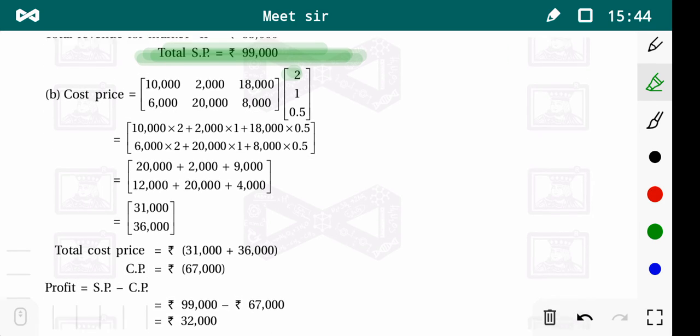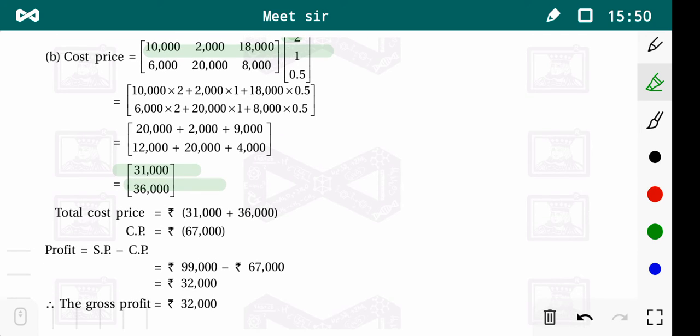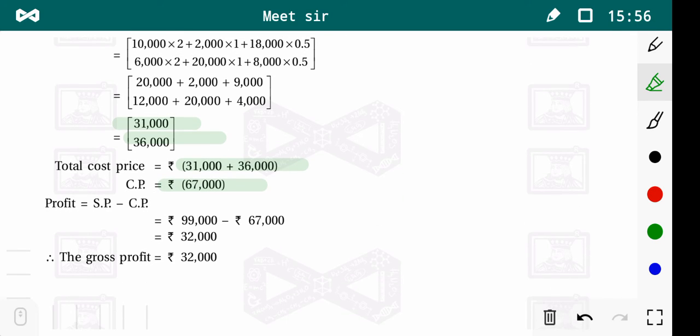By multiplying these two matrices we get 31,000 and 36,000. That is, the cost price is 31,000 plus 36,000, that is 67,000. What is profit? Profit is selling price minus cost price. It is 99,000 minus 67,000, it is 32,000.